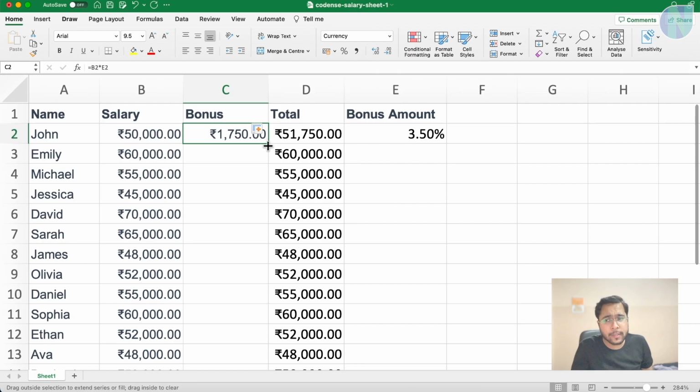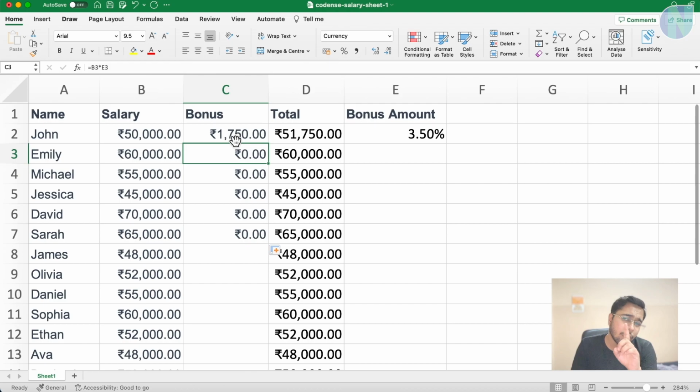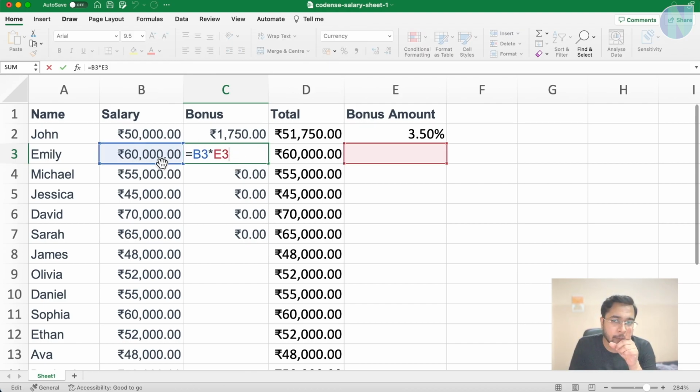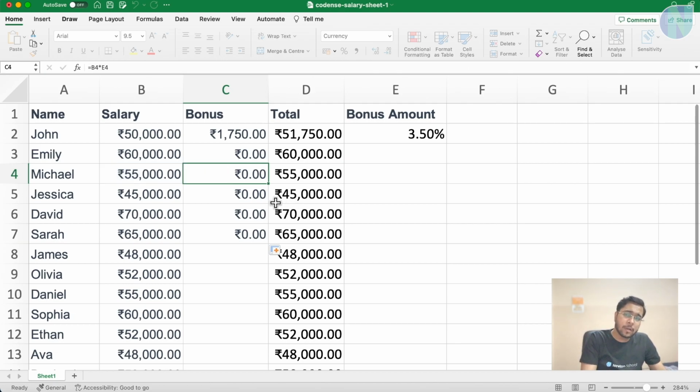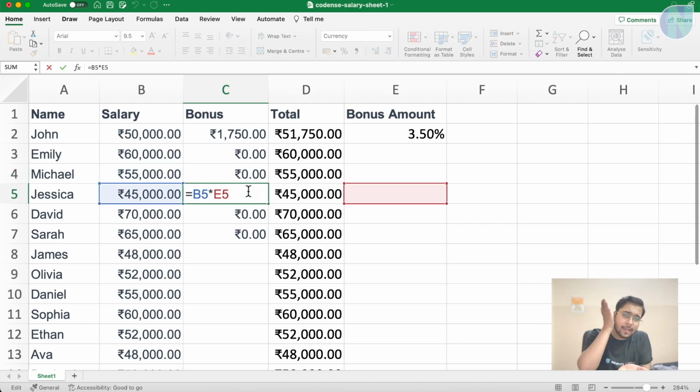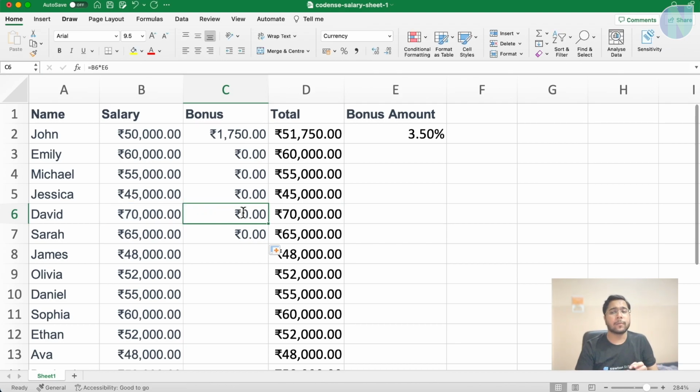Suppose I hold this and put it like this. You can see the bonus is coming as 0. Why? If I double click on it, it is trying to calculate B3. Focus on these highlighted cells. B3 multiplied by E3, but there is no value in E3. Similarly, here it is trying B4 multiplied by E4. It is trying B5 multiplied by E5. Then it is trying B6 multiplied by E6. You need to press escape to come out of this formula.